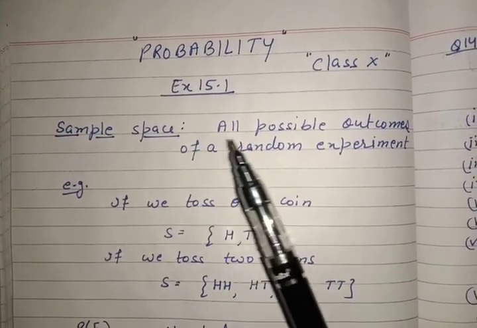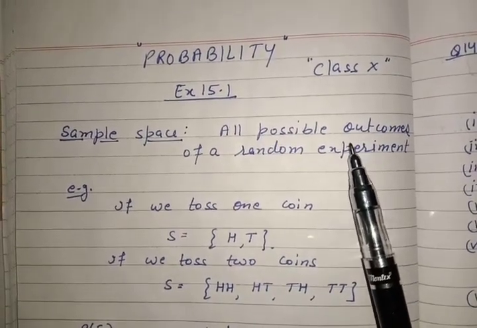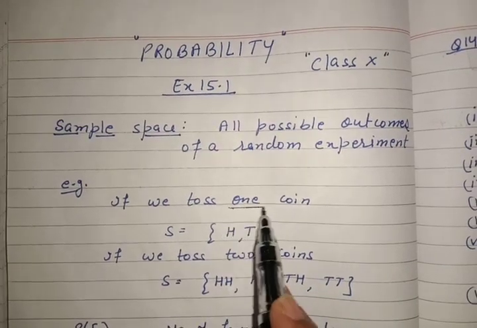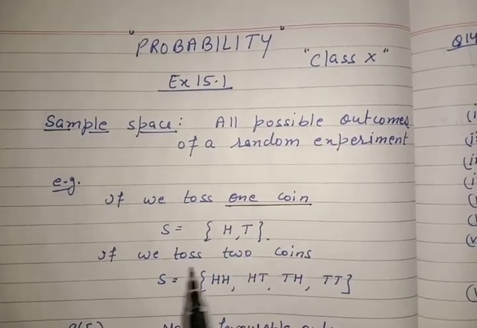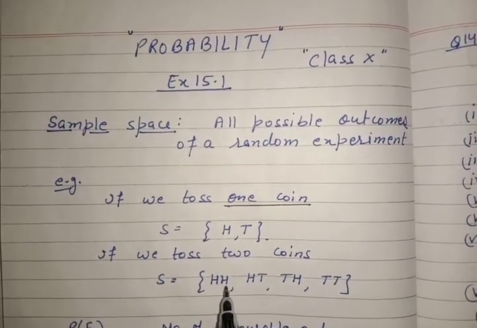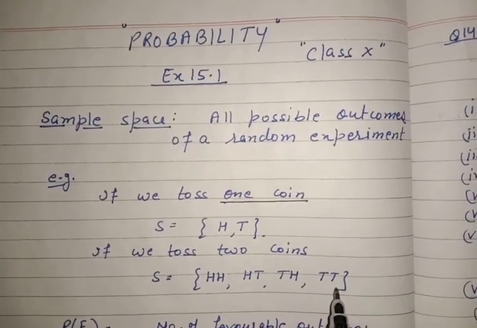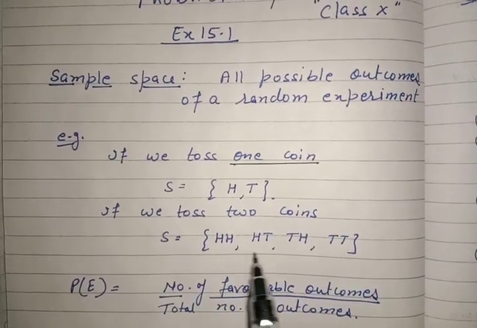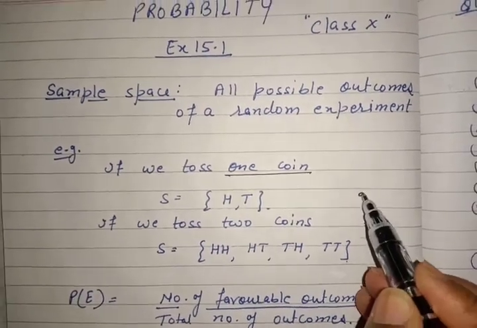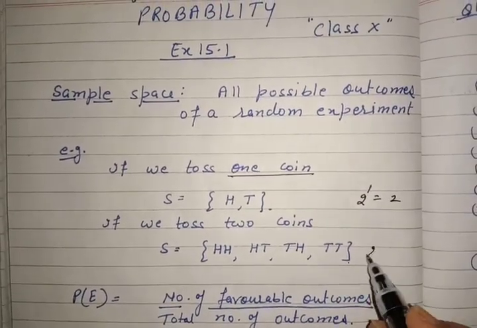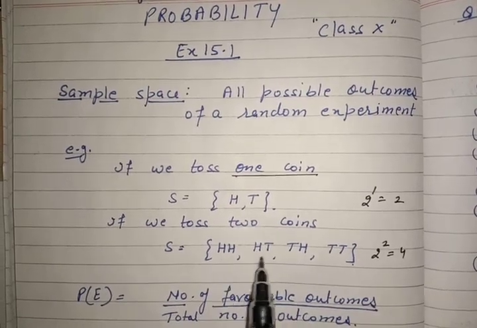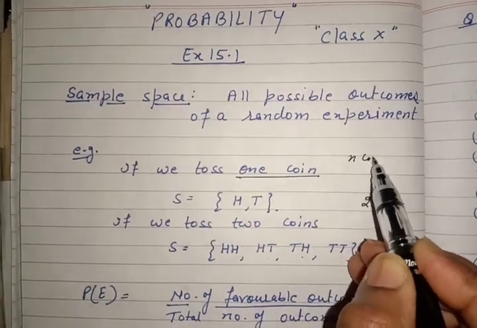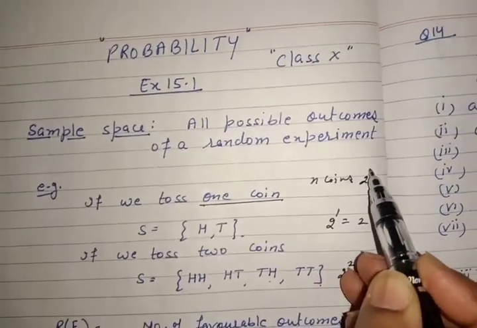Sample space is all possible outcomes. All possible outcomes means, just like if we toss one coin, then one head and one tail. If we toss two coins, then head head, head tail, tail head, tail tail. All of you know these things, but I am going to tell you only the meaning of sample space, means all the outcomes. So the formula for coins is 2 raised to power 1 is 2 and 2 raised to power 2 is 4. So you can count 1, 2, 3, 4 total number of outcomes for the coins. For n coins, the formula is 2 raised to power n.